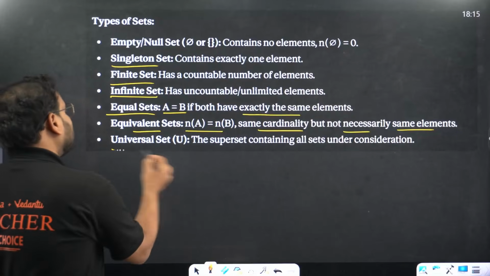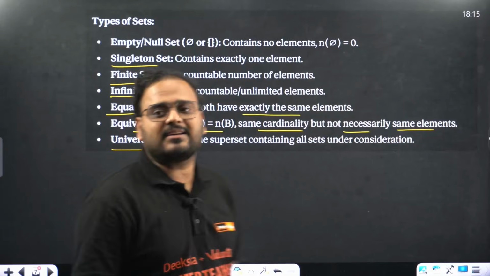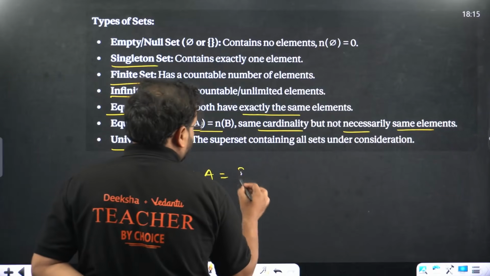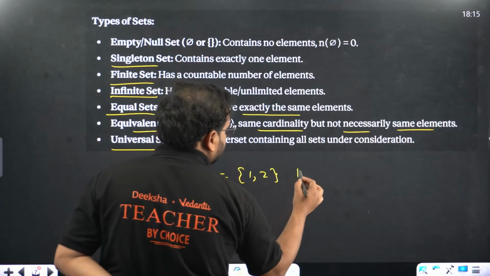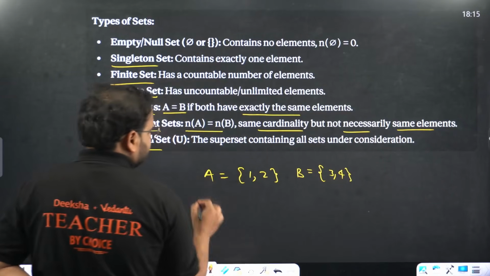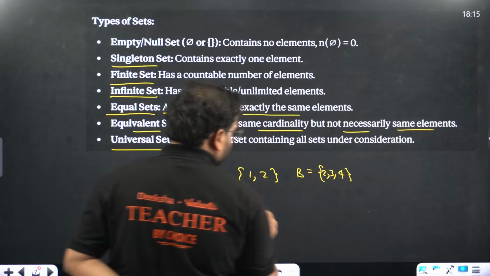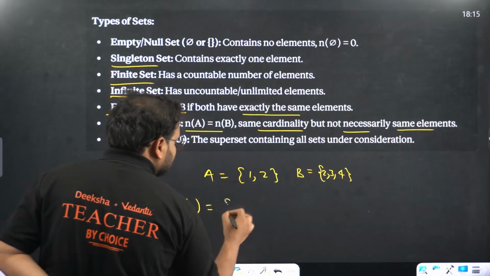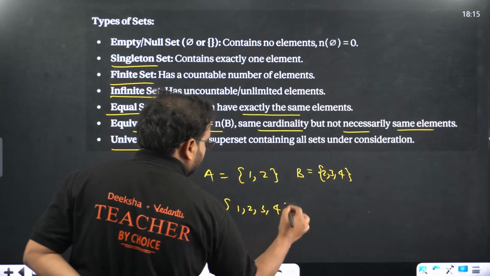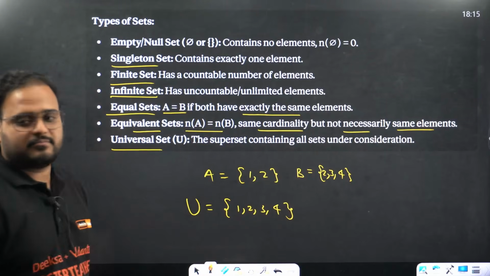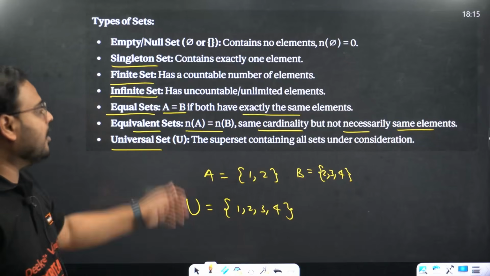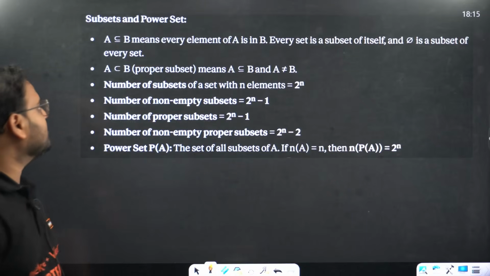Next is the universal set, a superset containing all the sets under consideration. If I'm talking about, let's say, set A which is {1, 2}, set B, let's say {3, 4}, and maybe another set {2, 3, 4}, then the universal set will be a superset of all of these, so {1, 2, 3, 4}. All the elements will be part of it. So A will be a subset of U and B will be a subset of U. A superset containing all the sets under consideration is called the universal set.